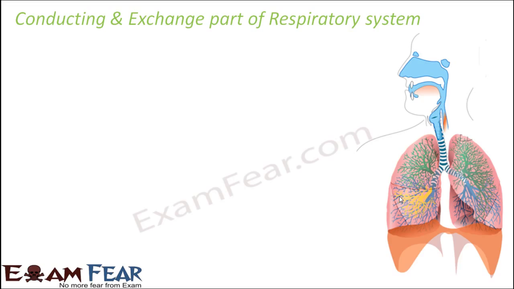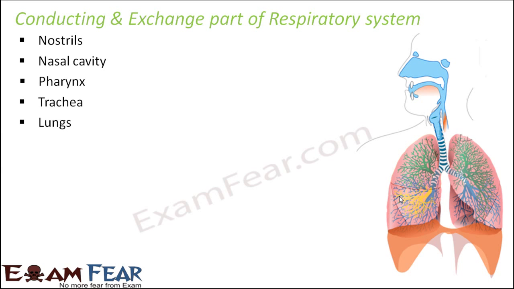So now let us see, we have discussed all the parts of the human respiratory system. Amongst all these parts, most of them play an important role in conduction, and only one of them plays an important role in the process of exchange. So let us see which are the conducting and exchange parts of the respiratory system. The parts we have discussed are the nostrils, nasal cavity, pharynx, trachea, lungs, bronchi, bronchioles and alveoli.